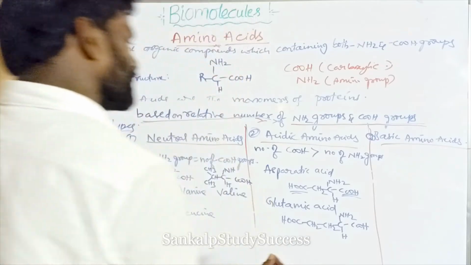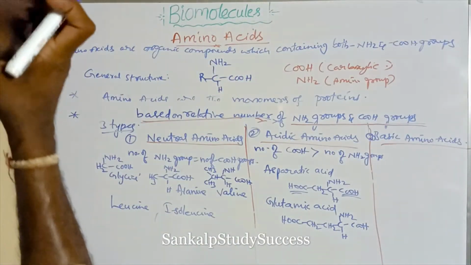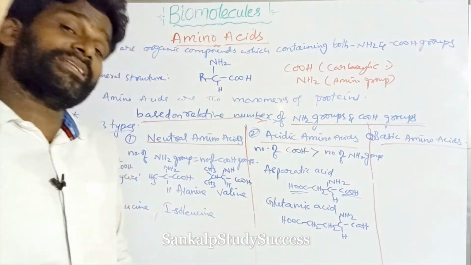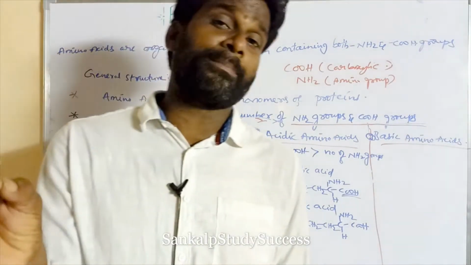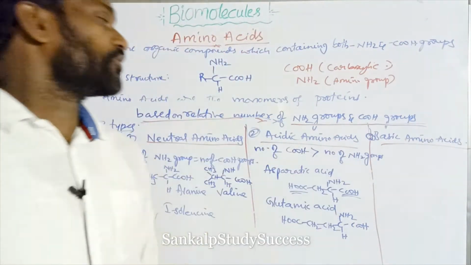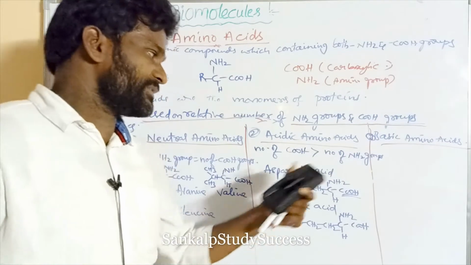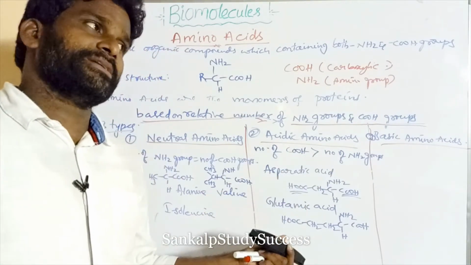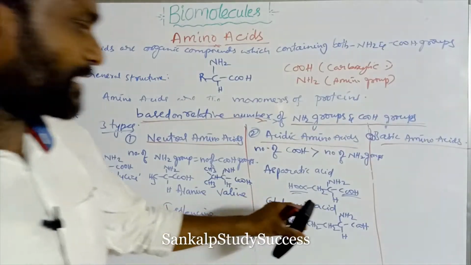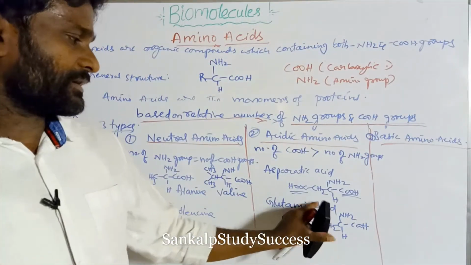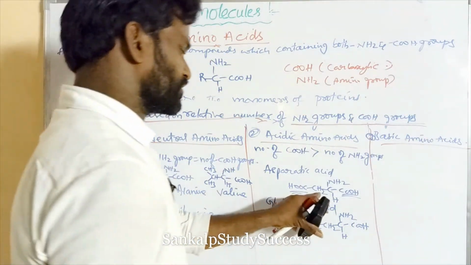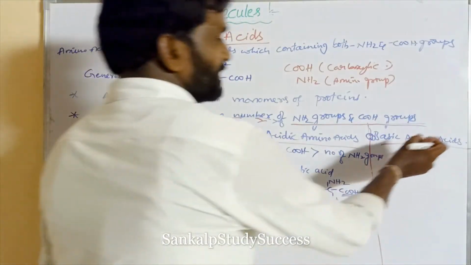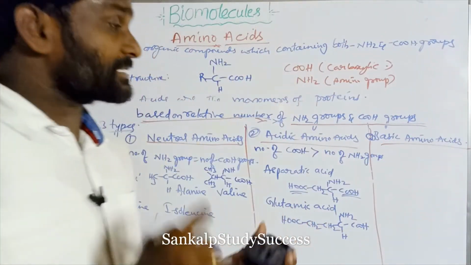So this is glutamic acid. What is an acidic amino acid? An amino acid containing more COOH groups than amino groups is said to be an acidic amino acid. The examples are aspartic acid and glutamic acid, which differ by one CH2 group.